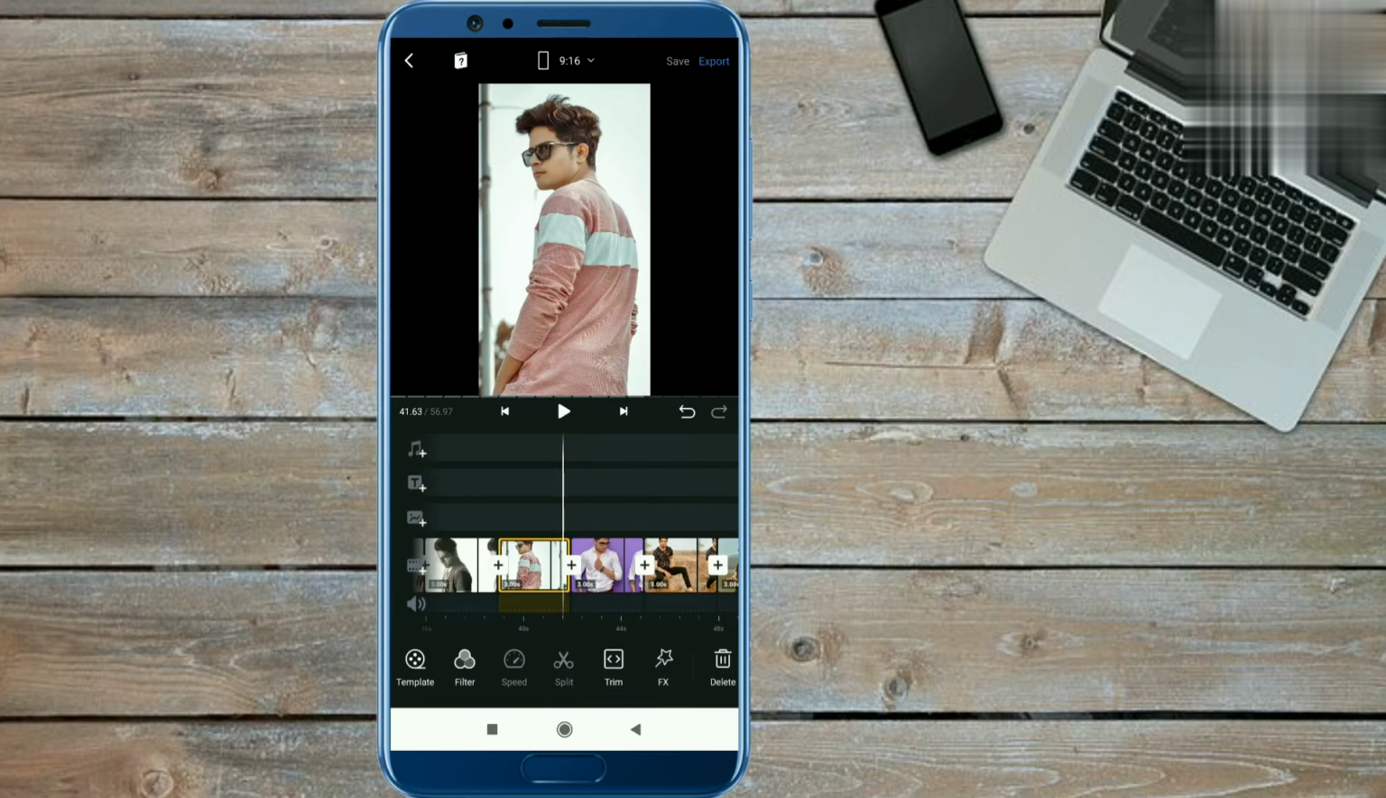Then we will add the music here. The music video is given on my Telegram channel, and the Telegram link is given in the description. You have to download the reel video from Telegram. After that we will extract the music from that reel.